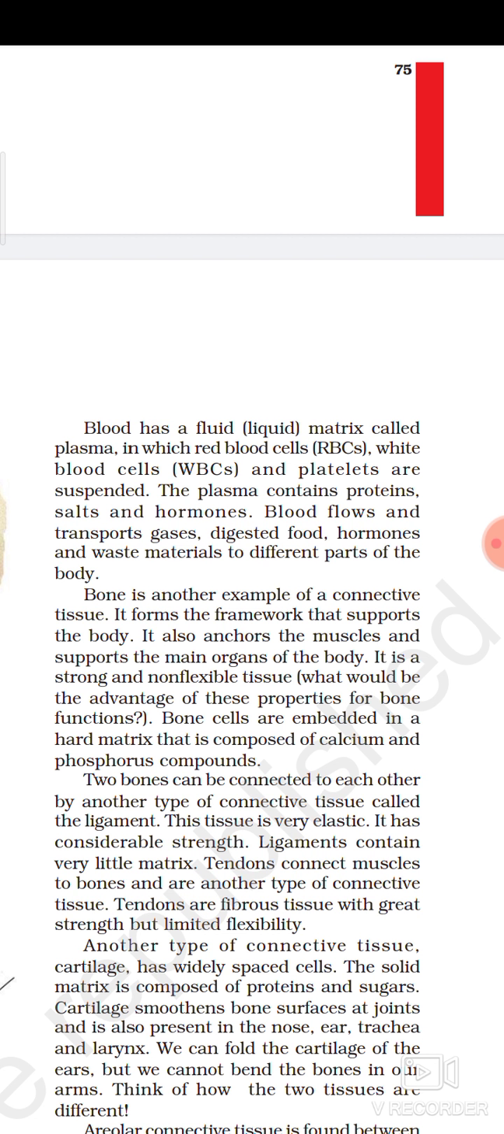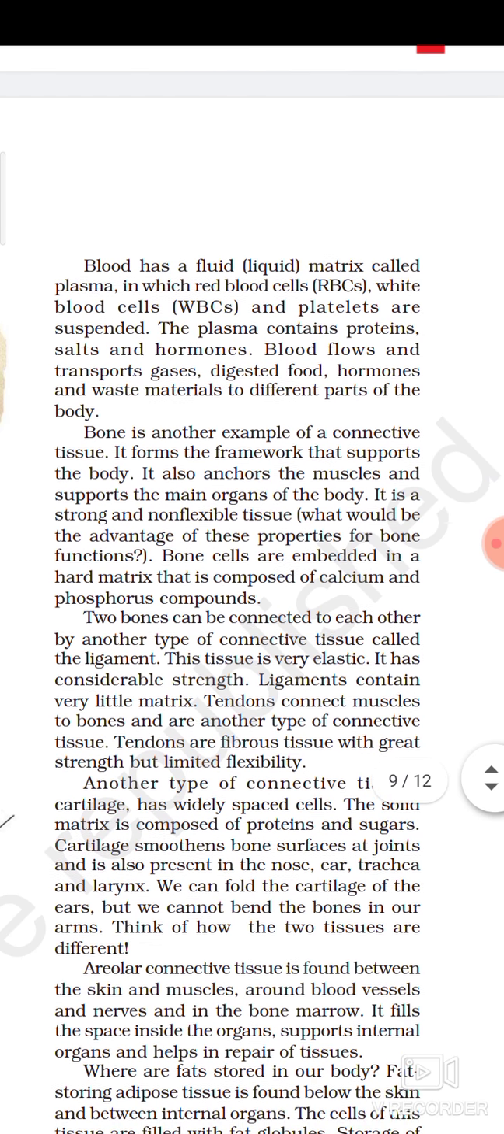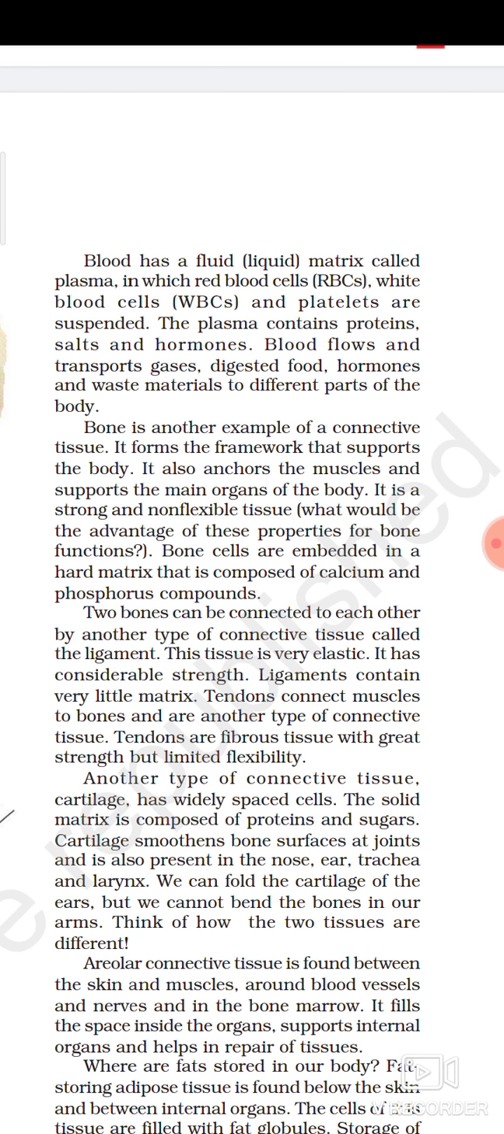So like this, you have to read in detail about the various functions of each and every component of the blood, because a question may ask you to write the function of each and every component of blood.